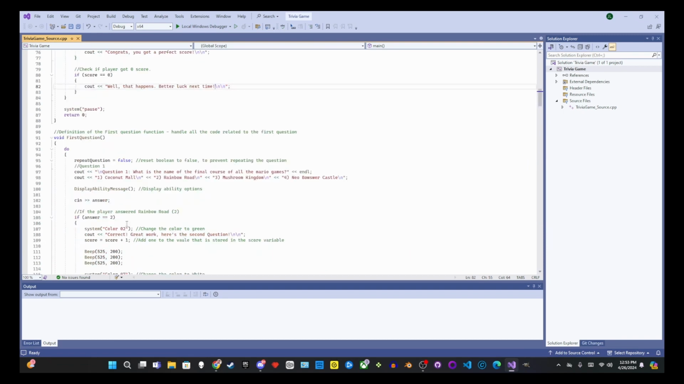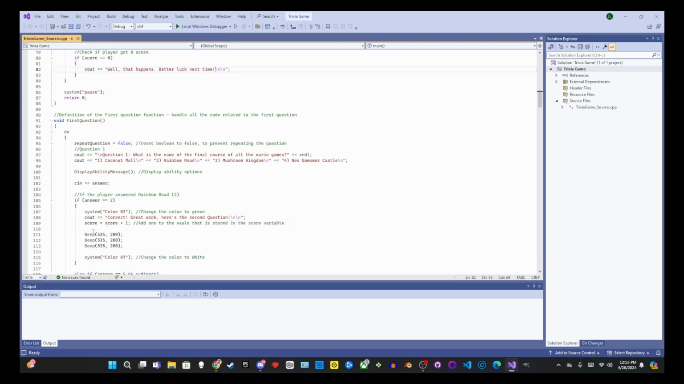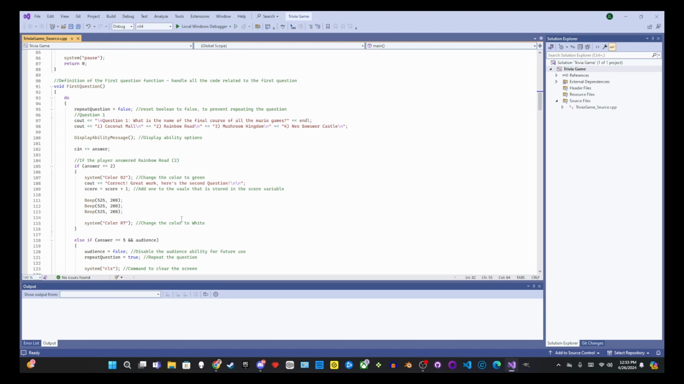If the answer is 2, that's the correct answer because it's Rainbow Road. It'll say, correct, great work, here's the second question. And then it'll add +1 to your score and beep 3 times. Also, it'll change the color to green to show that it's the right answer, so it's positive, and then it'll change it back to white.